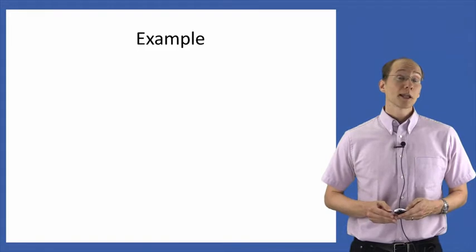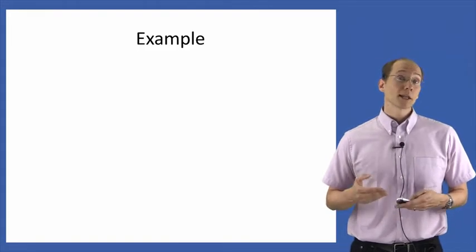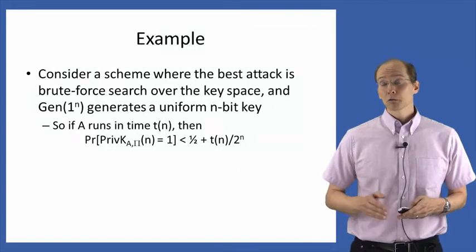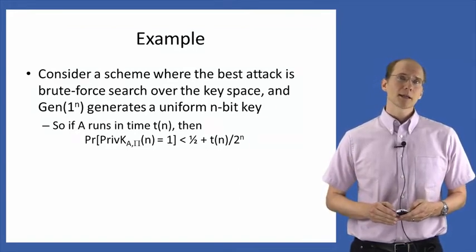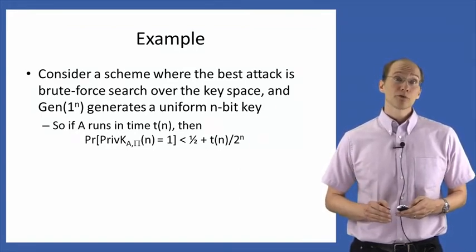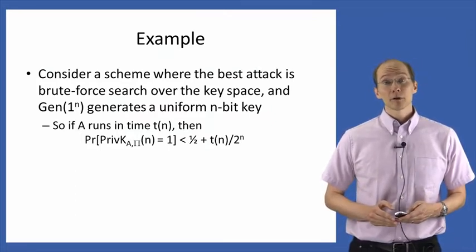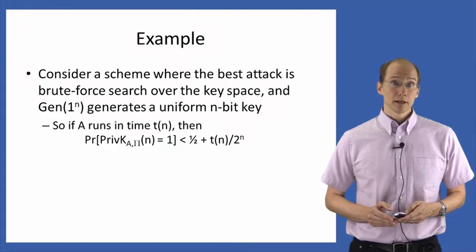Let's look at a very simple example just to illustrate the style of the definition. Consider some made-up scheme pi, but imagine that the best attack on the scheme is a brute force search over the key space, and that the key generation algorithm just generates a uniform n-bit key.